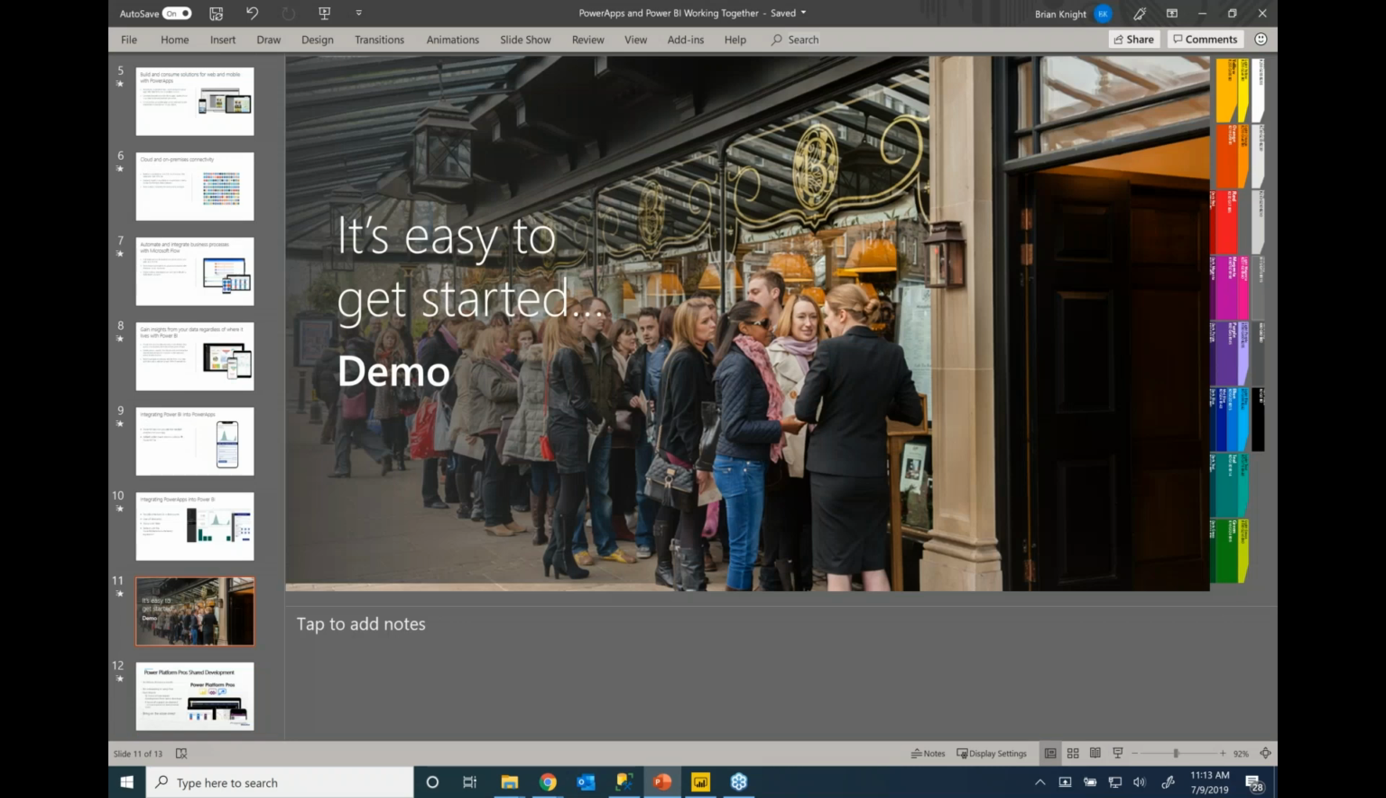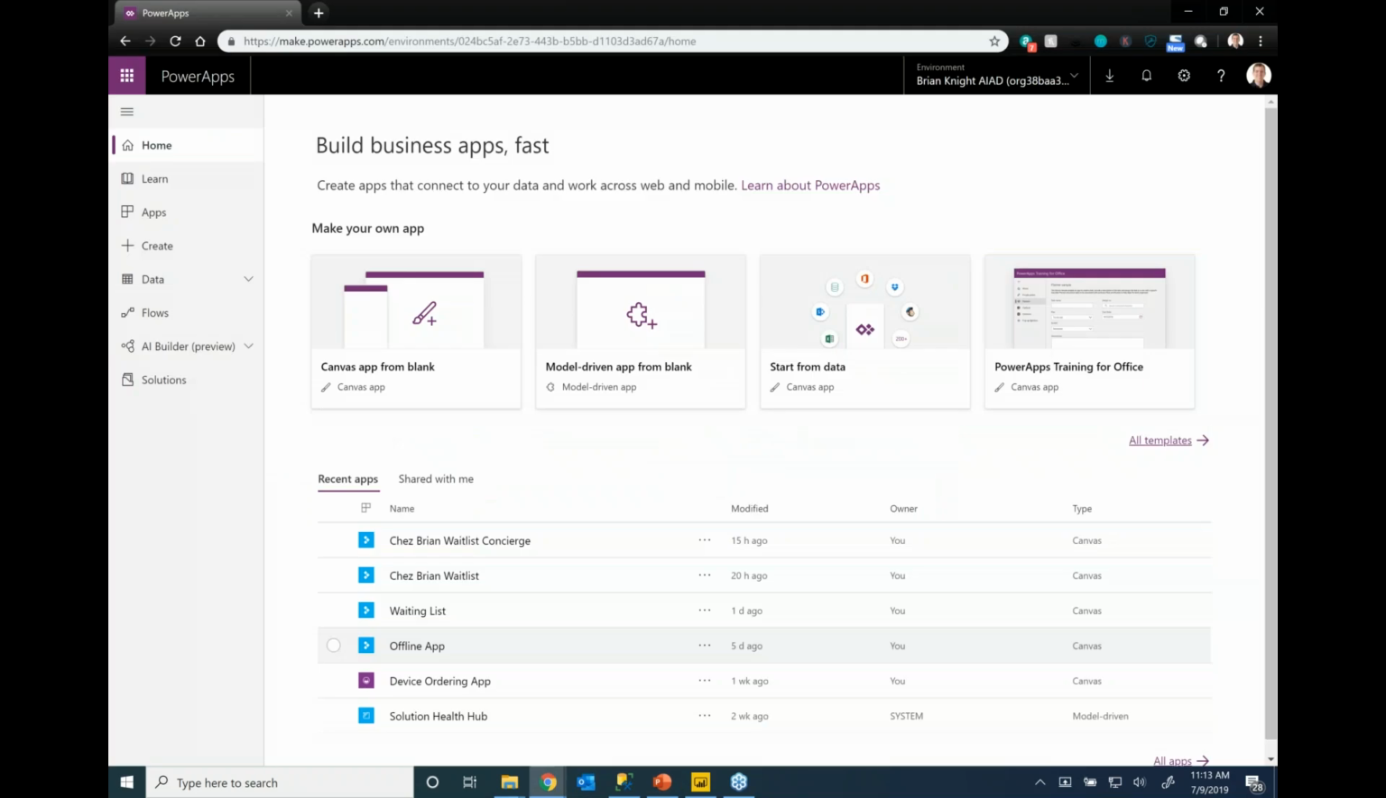So to start with, I'm going to go to make.powerapps.com, or you can just go to powerapps.com. And once we do that, I'm going to create a brand new application.